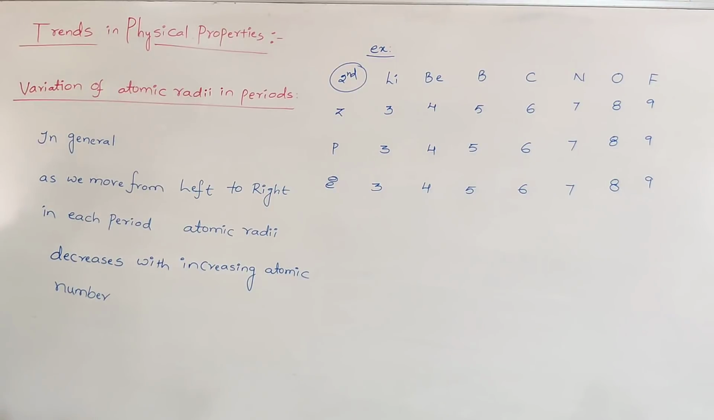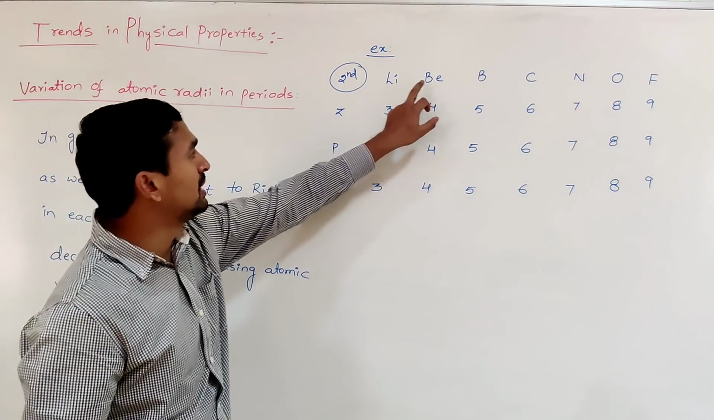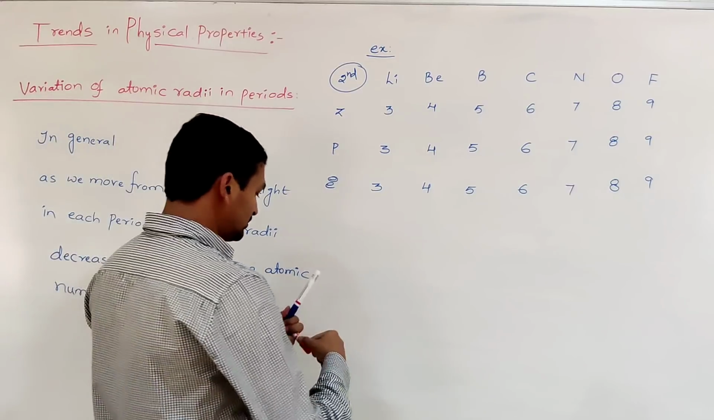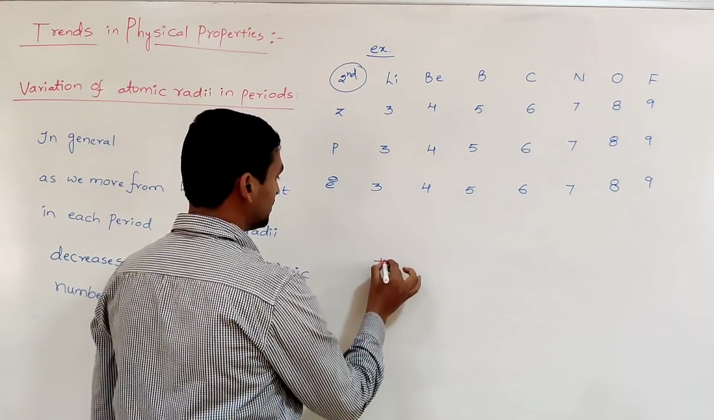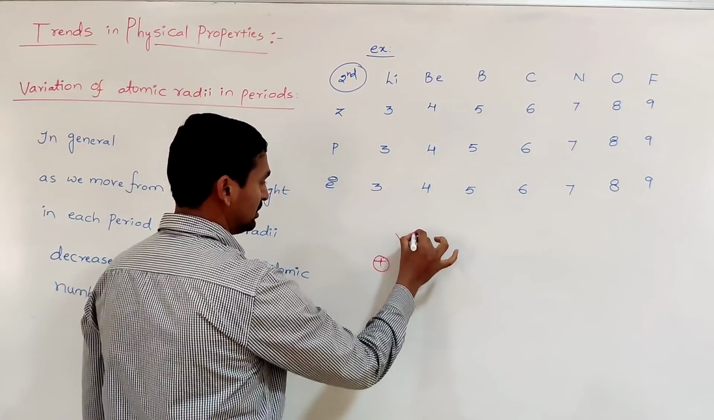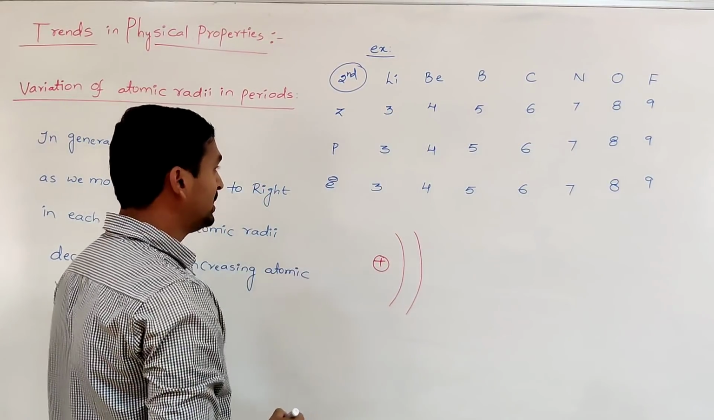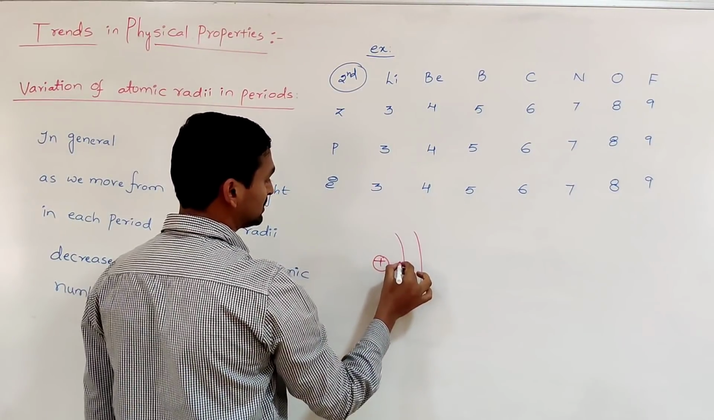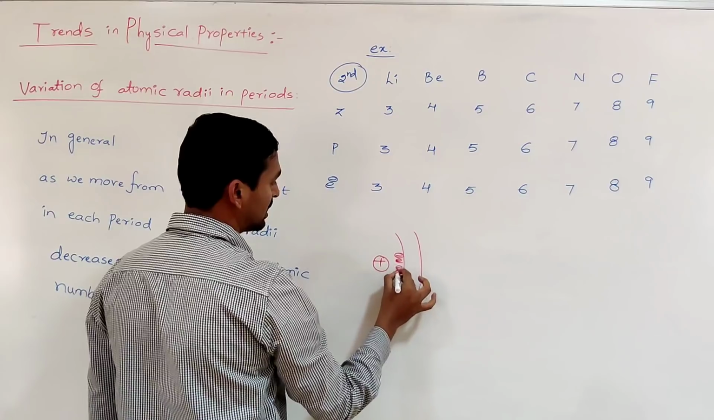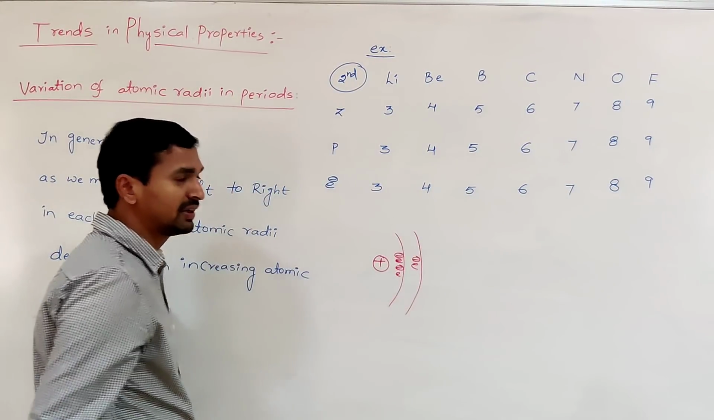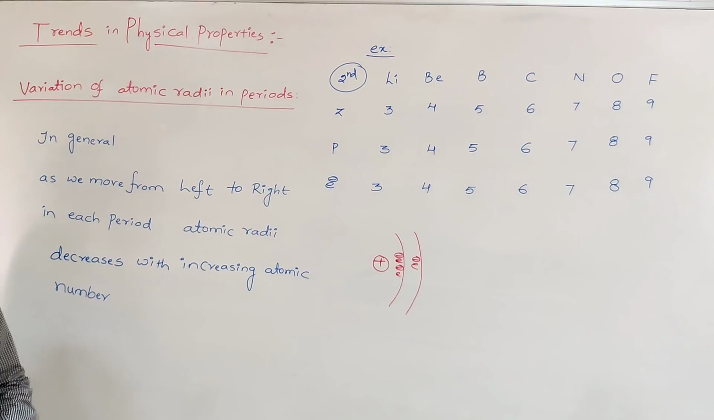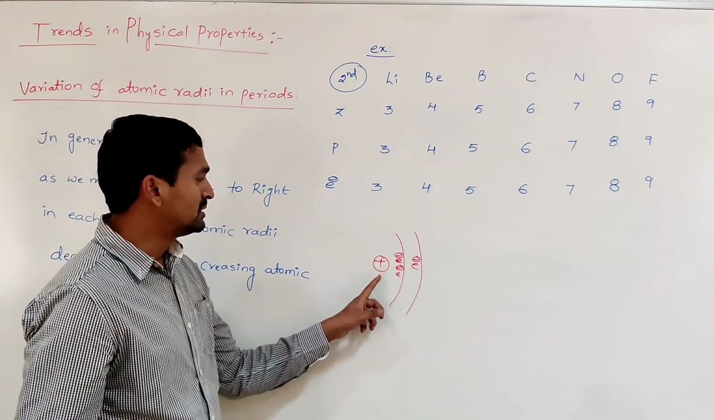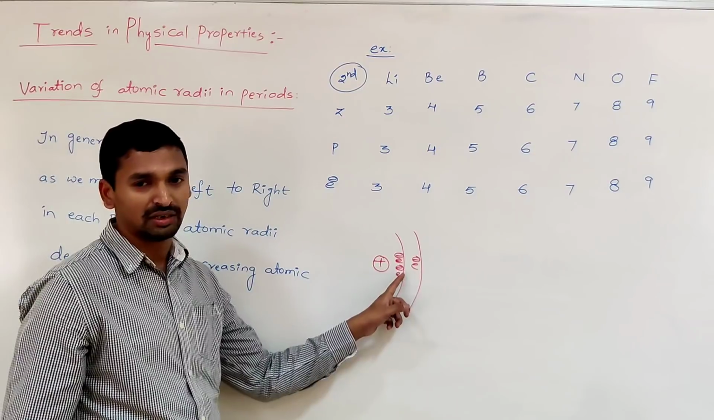Now, why does the atomic radii decrease as we move from left to right? That is the question. First let us take lithium and beryllium. This is the nucleus, and this is lithium. How many electrons are present? 3 electrons: 2 electrons in the first shell, and the other electron is present in the second shell. You know very well there is some force of attraction on these electrons.